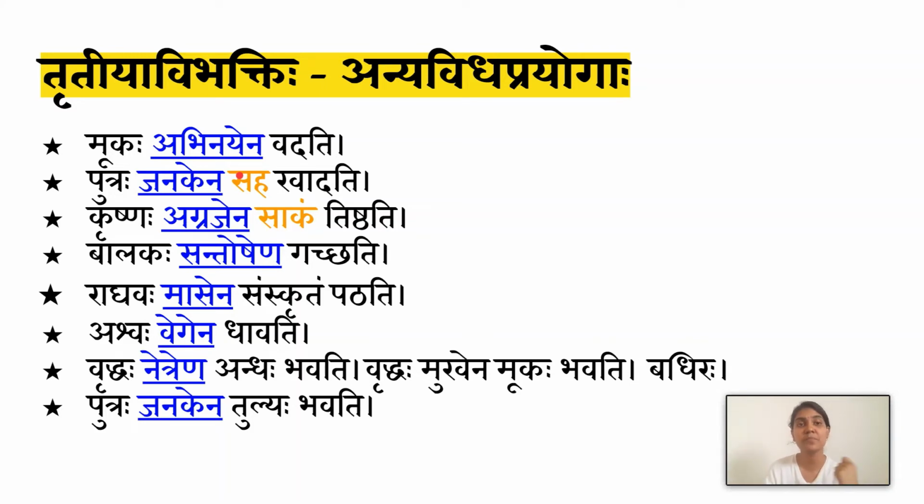Mukaha vadati. So I'm saying that a mute person speaks. How does he speak? Abhinayena vadati. Abhinaya is actions, gestures. So you have sign language and everything. So they speak, but using abhinaya as a tool, using gestures as a tool. So this tool is represented in the Tritiya Vibhakti. So abhinaya is a tool in the action of vadati.